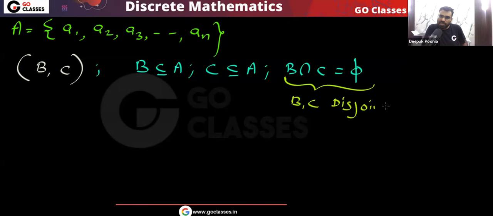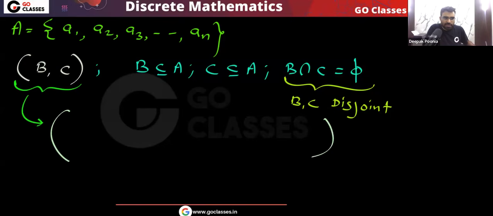They have nothing common. No element is common. They are disjoint. Very simple. Now, how many ordered pairs of this type are there? This is the ordered pair that we want to create. Here B is a subset of A. This is B. And C is also a subset of A. This is C. Okay, very simple.